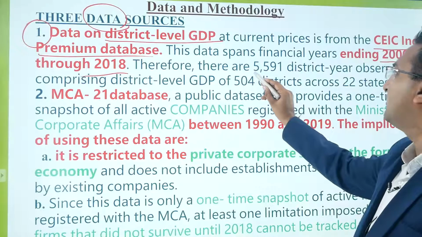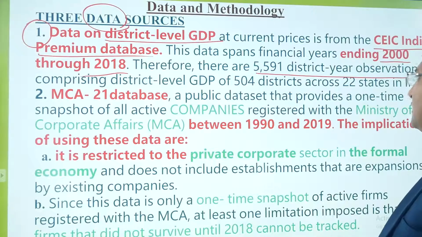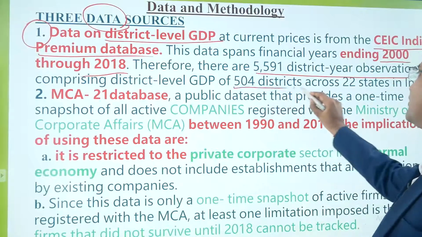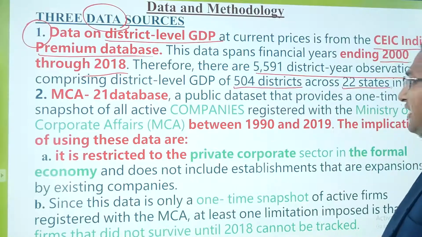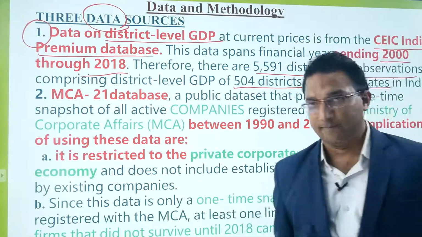Total 5,591 district year observations have been taken across 504 districts across 22 states in India. So this data is quite heterogeneous.